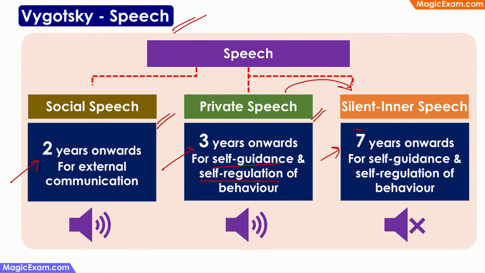Because from the age of 7, now the child is grown up and become more self-conscious, and the child doesn't want others to hear his or her thoughts. Therefore, the child is still using private speech and still using it for self-guidance and self-regulation. But the only difference is now the private speech has gone inside the person's brain and it has become silent.